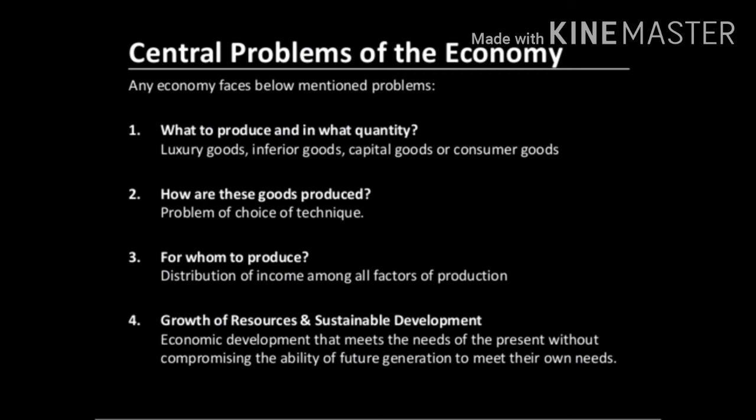The next problem faced by any type of economy is how these goods are produced. There are two types of techniques to produce the goods. One is using labor, the other one is using machines, that is labor intensive goods or capital intensive goods. Based on their resources, they can decide whether to use the labor technique.